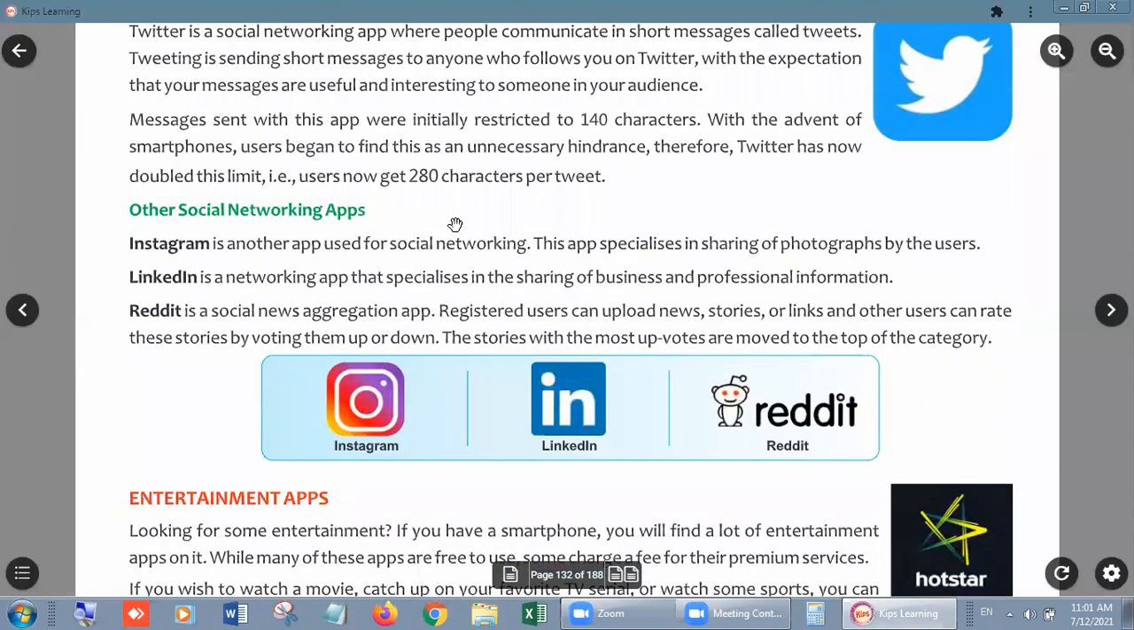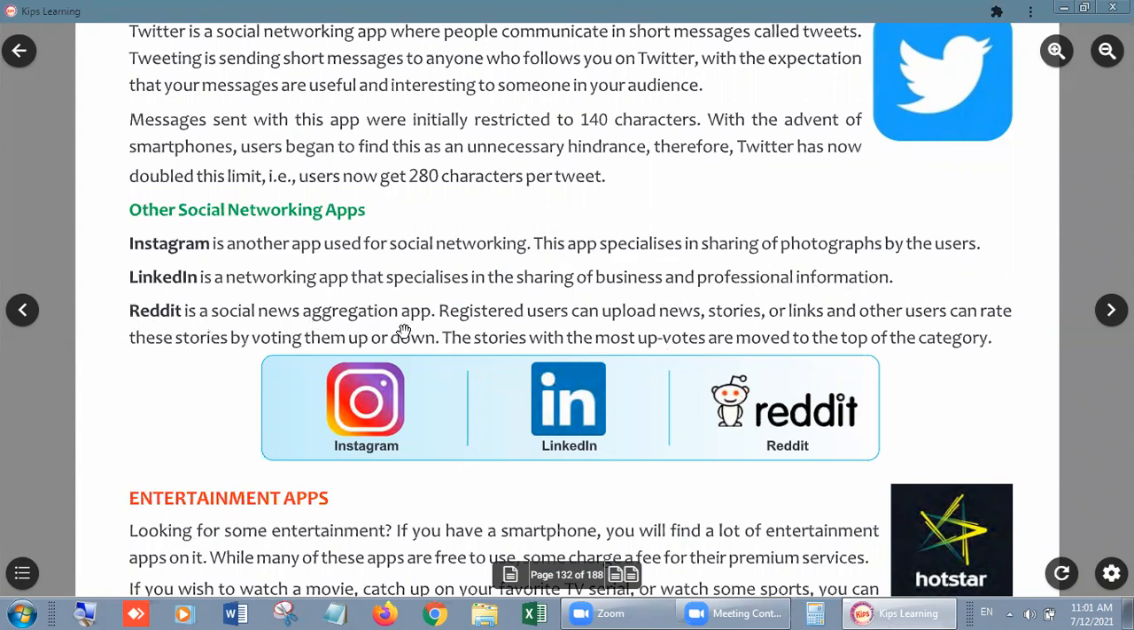And other social networking apps are Instagram, another app used for social networking. This app specializes in sharing of photographs by the users. LinkedIn is a networking app that specializes in the sharing of business and professional information.